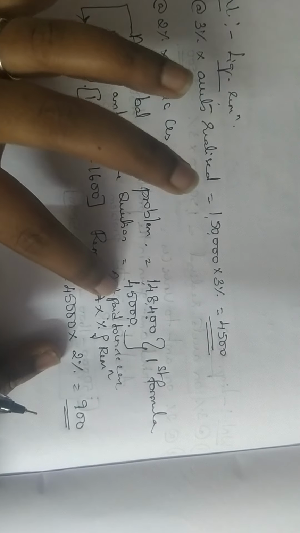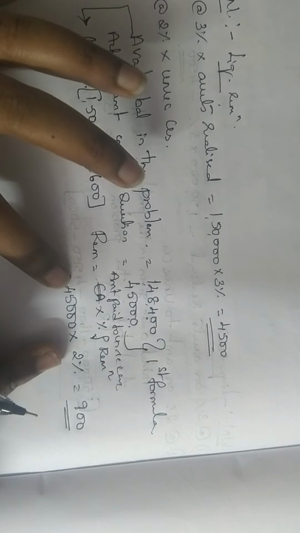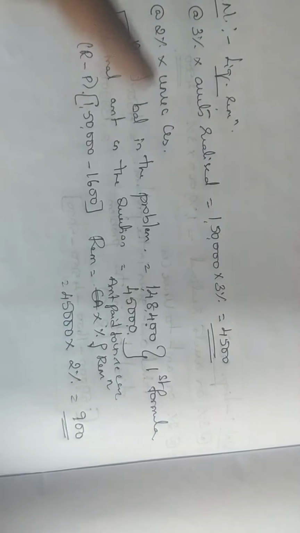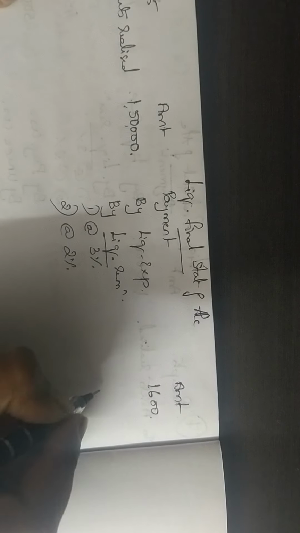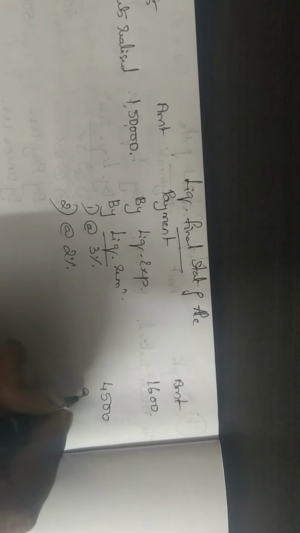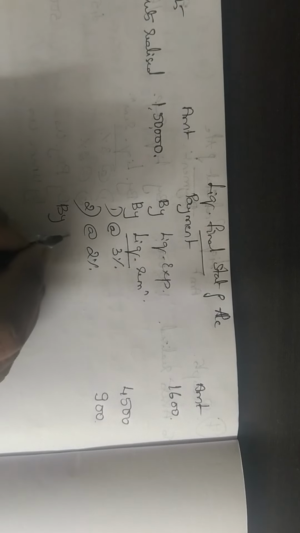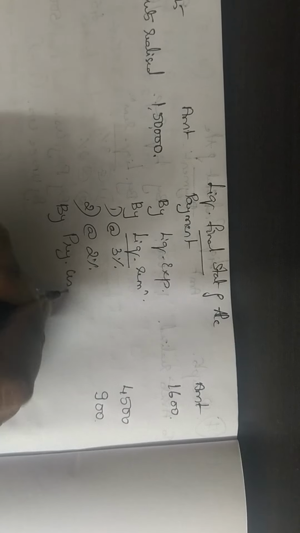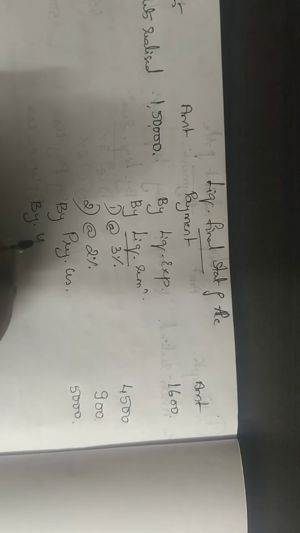The first formula says it is amount paid to unsecured creditors into percentage of remuneration. So 45,000 into 2% is 900. So the liquidator's remuneration is done. At 3% I had got 4,500. At 2% I have calculated it to be 900. Then as per the format come your debenture holders. But since we don't have debenture holders, I am writing preferential creditors. Preferential creditors is 5,000. Then I am writing unsecured creditors.